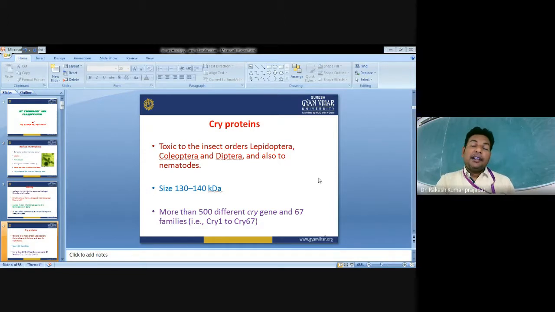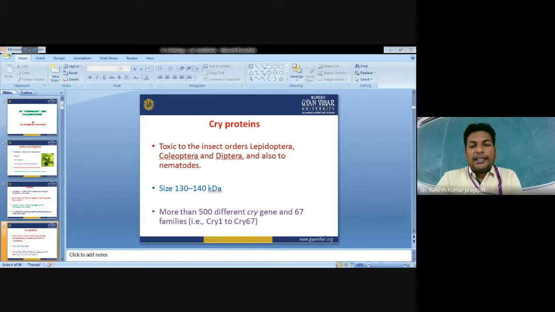These genes encode a protein product known as crystal protein. These crystal proteins are also known as Bt Cry proteins, because they are encoded by the cry genes present in the genome of Bacillus thuringiensis.